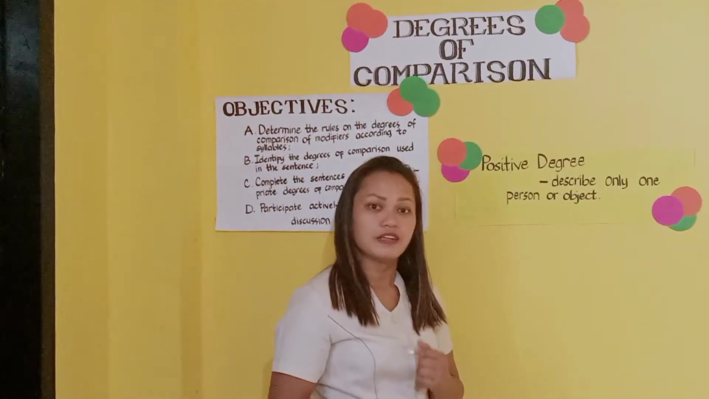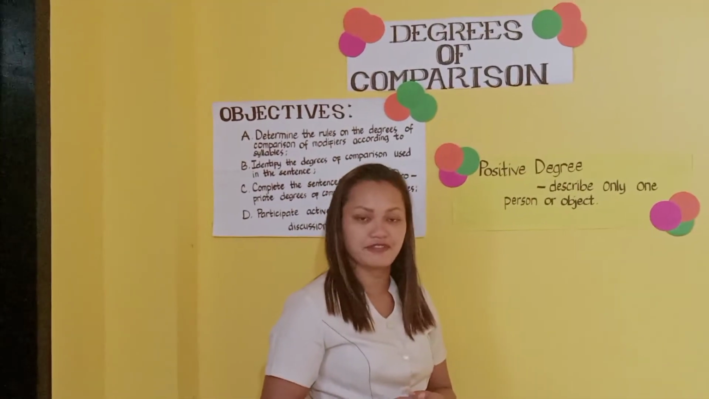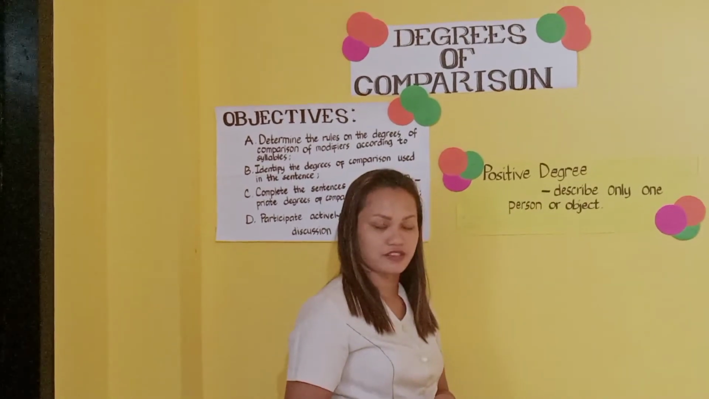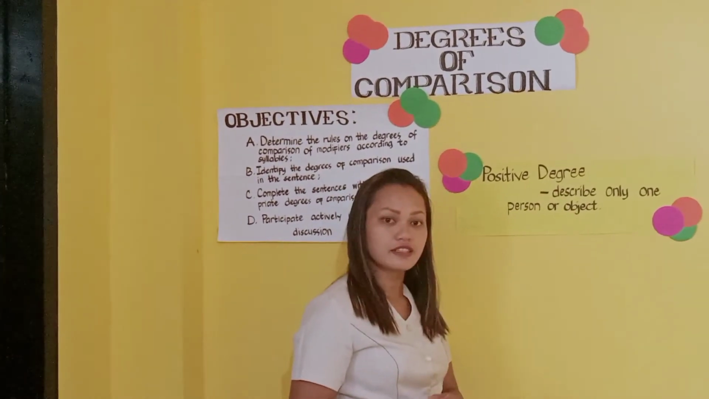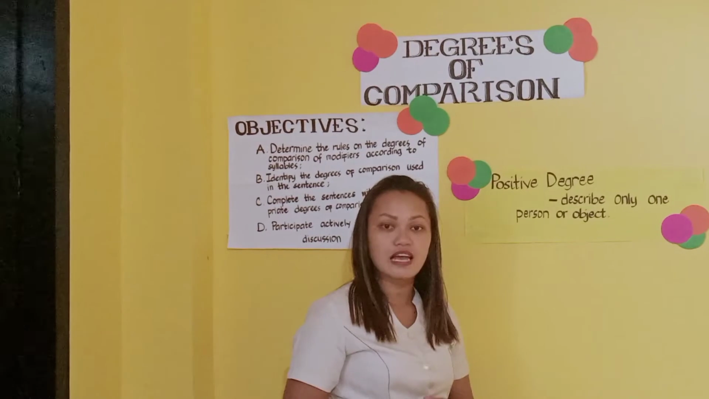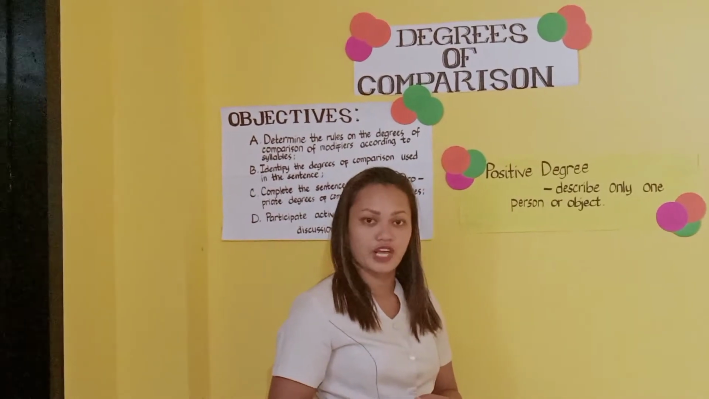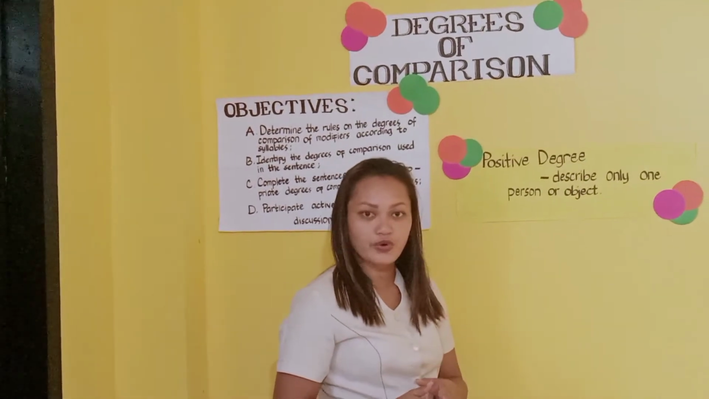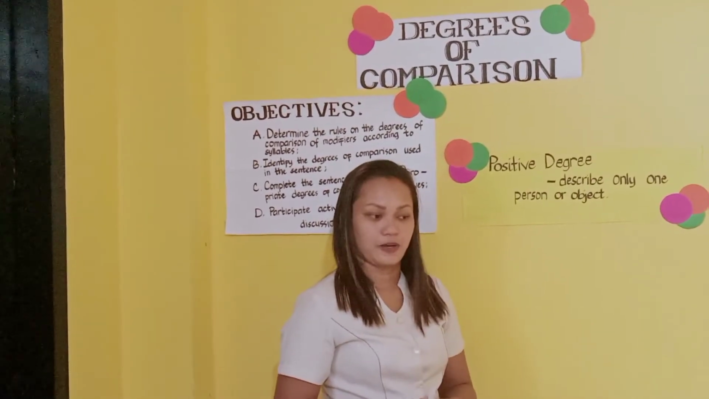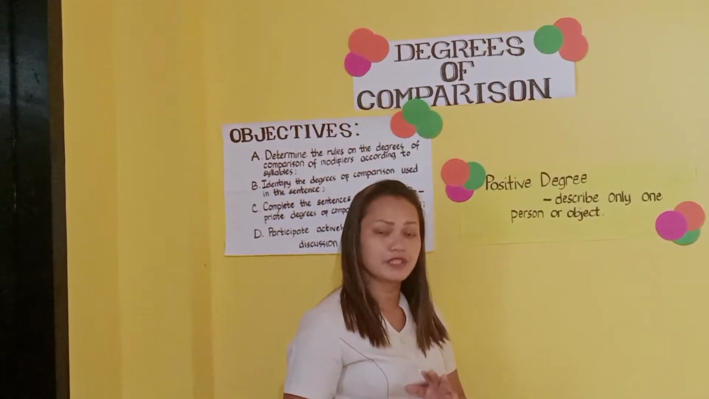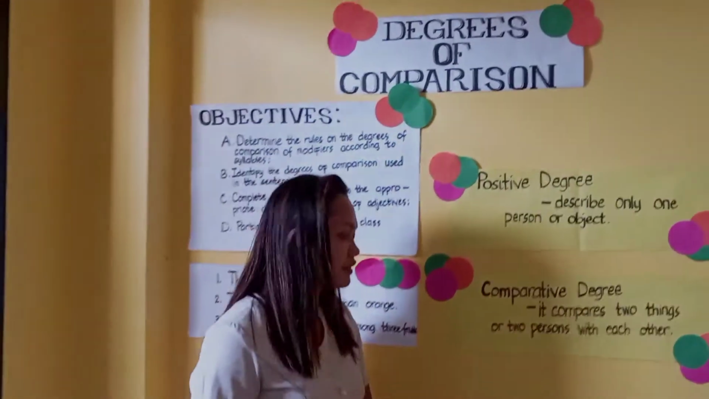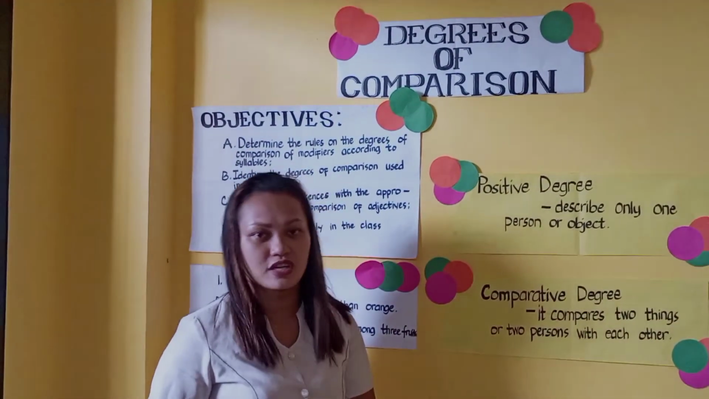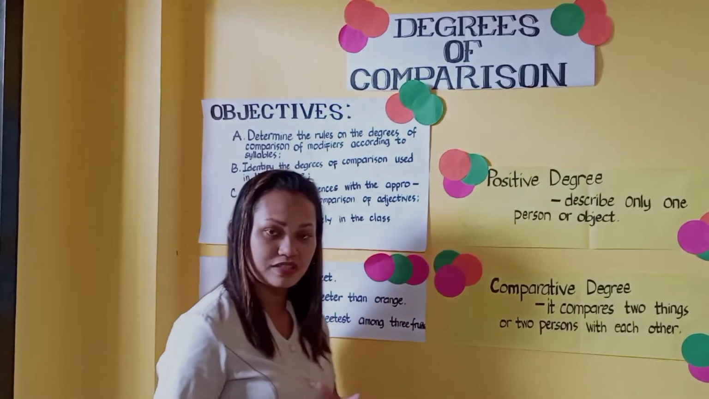The next degree of comparison that we have is the comparative degree. In sentence number two, the banana is sweeter than the orange. The banana is being compared to the orange, which is sweeter. So the comparative degree compares two things or two persons with each other.